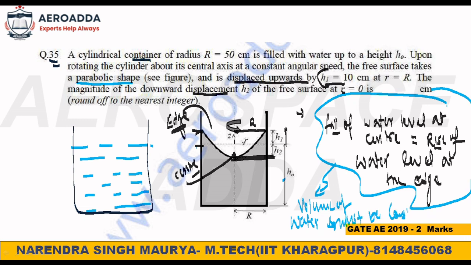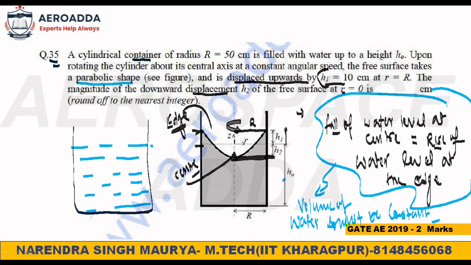So when will it be constant? If somewhere there is a rise, then at another place it should fall. Then only the volume will be constant, right? So what is your answer? Can anybody guess here? What will be the answer then? Anyone?